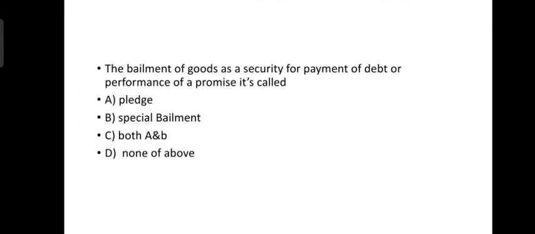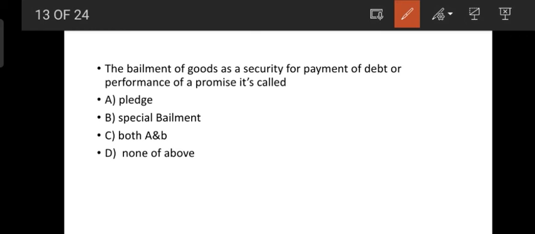Okay, next question. The bailment of goods as security for payment of a debt or performance of a promise is called a pledge. It's a simple question.